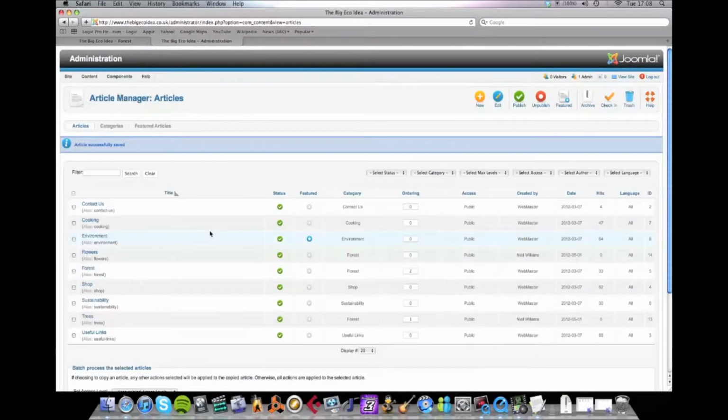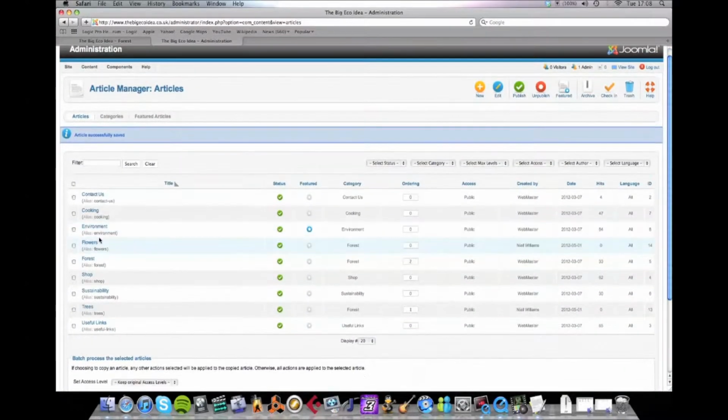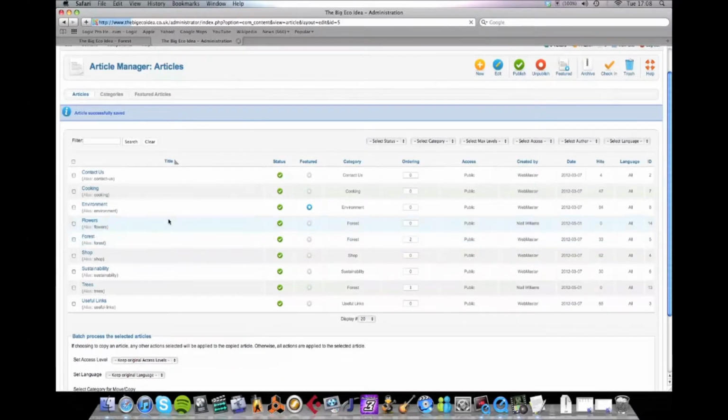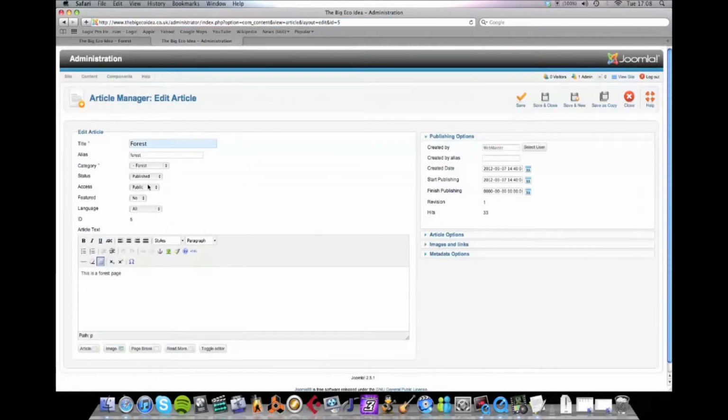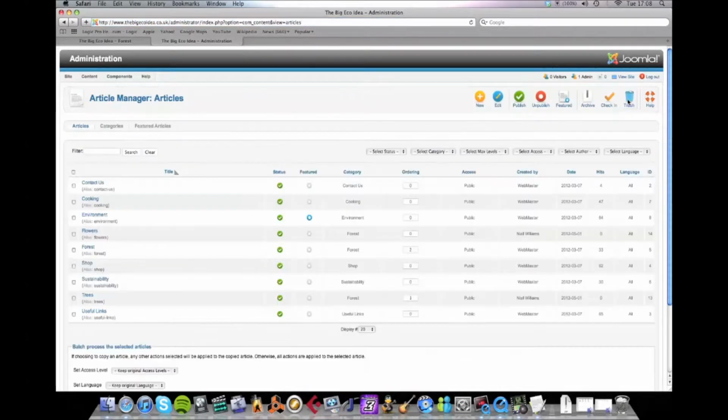Now quickly, if you want to edit an article, it's as simple as clicking on it, forest, which is the one we just did. Oh no, it isn't. But anyway, if you click on it, it'll bring you back to this page, and you can make your own changes, and then just save as before. And there we go. So hopefully that's covered basically how you do everything.